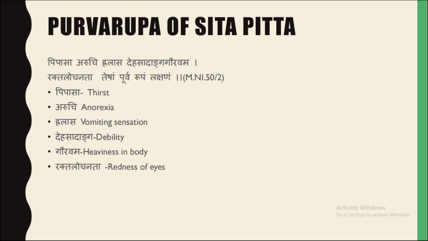Purva roop of Shita Pitta: Pipasa, Aruchi, Ullasa, Deha Sadanga, Gauravam, Raktalochanata, Teshaam Purvaroopa Lakshanam. That is Madhav Nidan 50/2. First is pipasa, that is thirst. Next is aruchi, that is anorexia. Ullasa, vomiting sensation. Deha sadanga, that is body fatigue. Gauravam, that is heaviness in the body. Raktalochanata, that is redness of eyes. So these are the Purvaroopa Lakshanas of Shita Pitta Vyadhi.